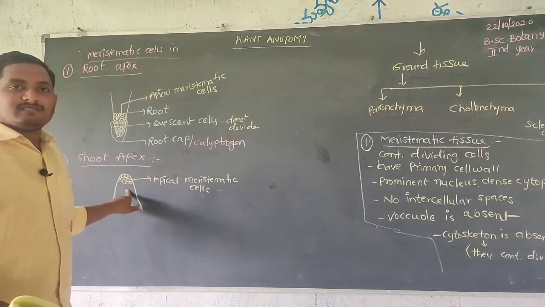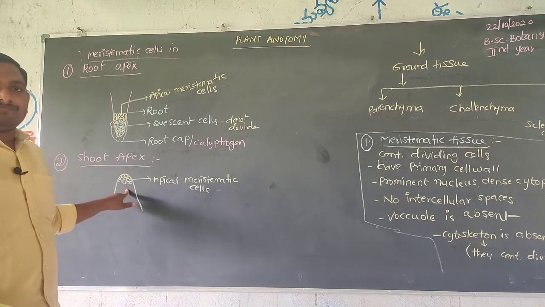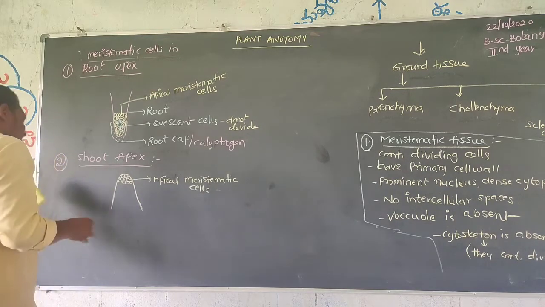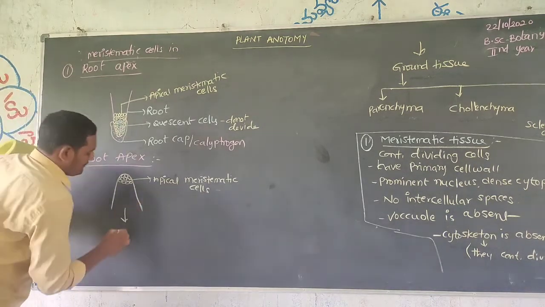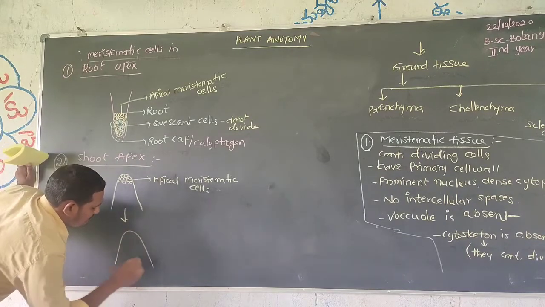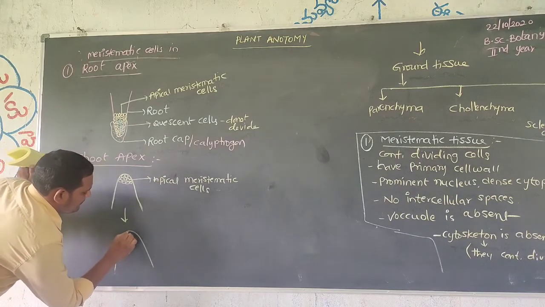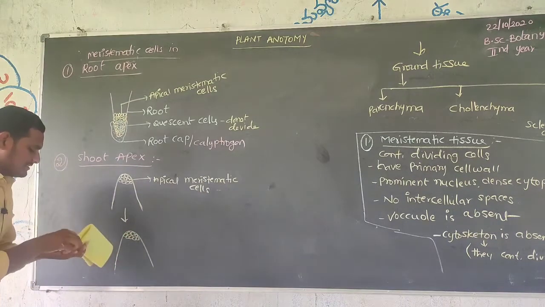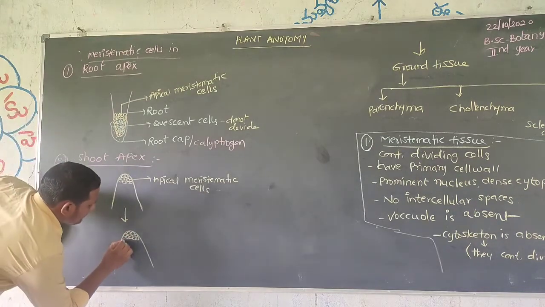These apical meristematic cells mainly divide, and divide to form new cells.